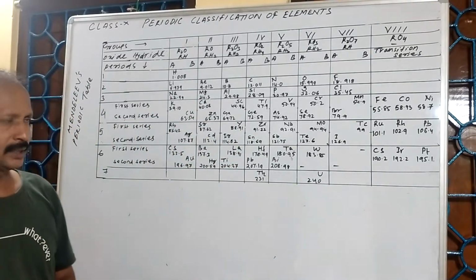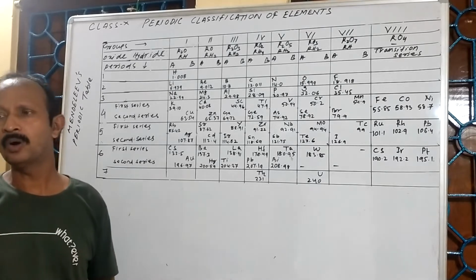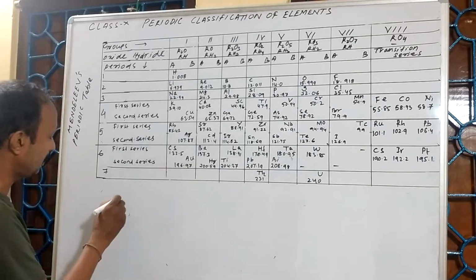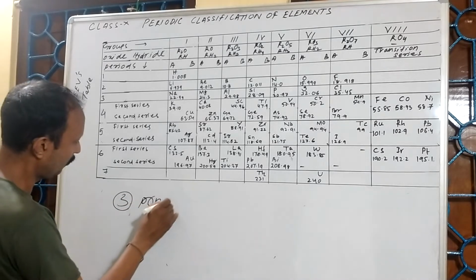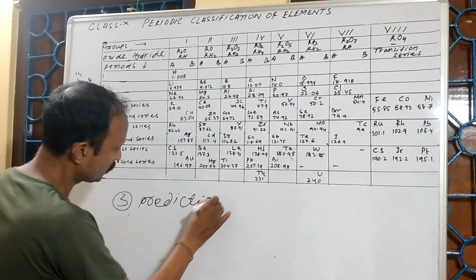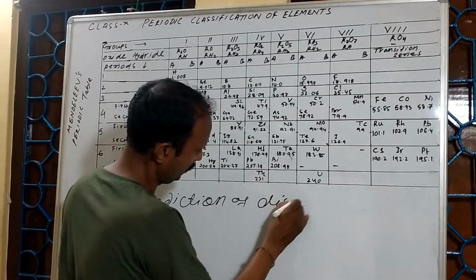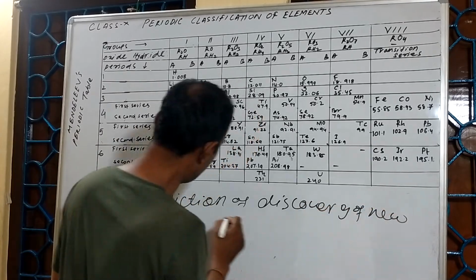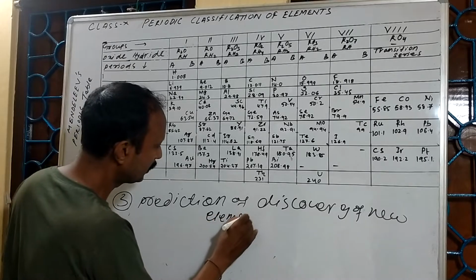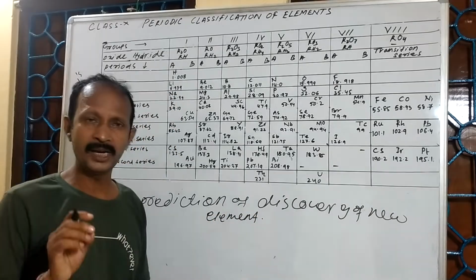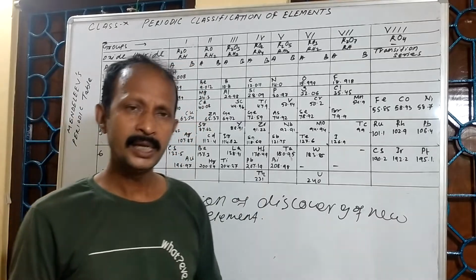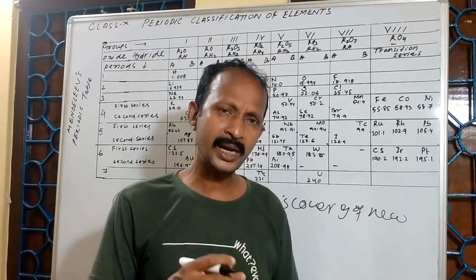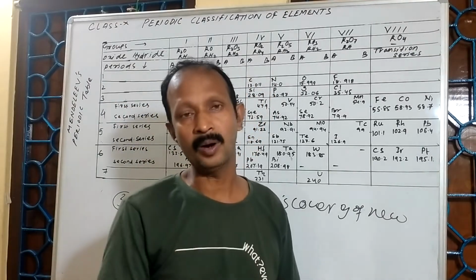The third important merit is prediction of new elements, or you can say prediction of discovery of new elements. The important fact is that when Mendeleev arranged the periodic table, he left some gaps between the elements, and he said that one day these elements will be discovered.